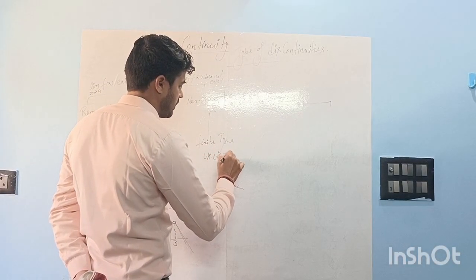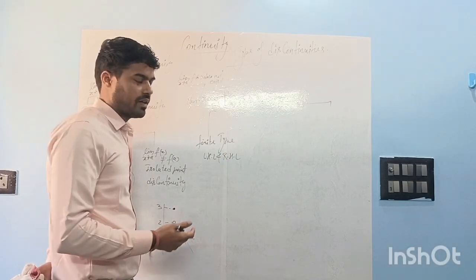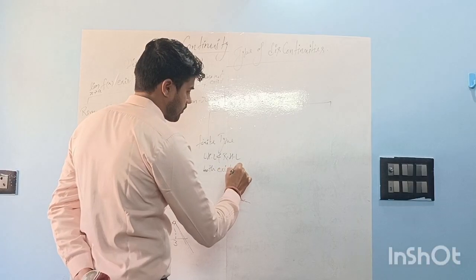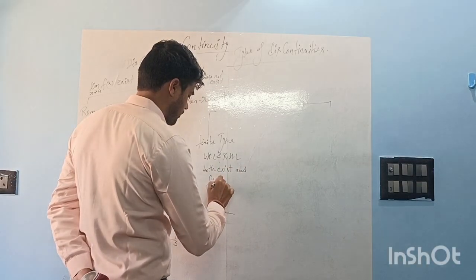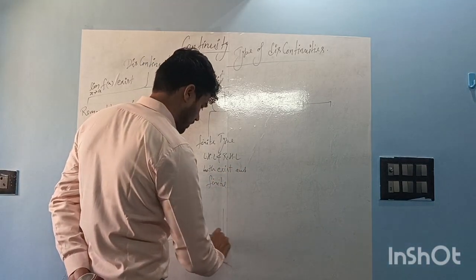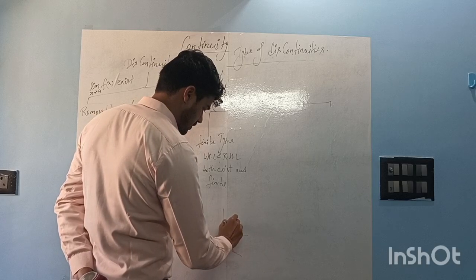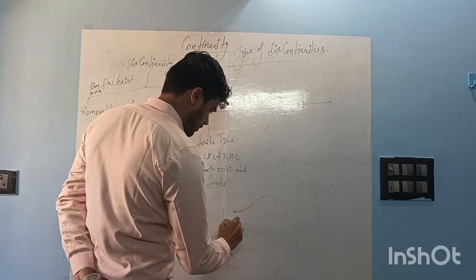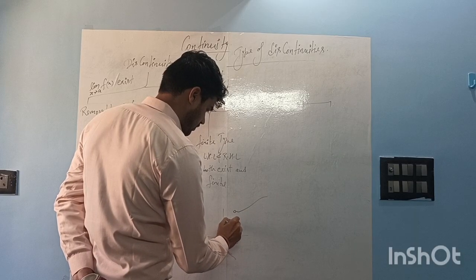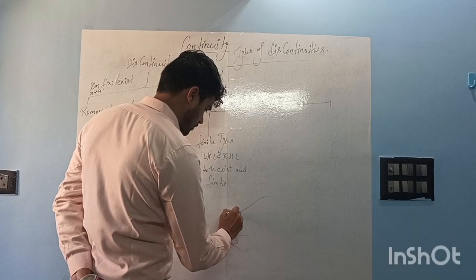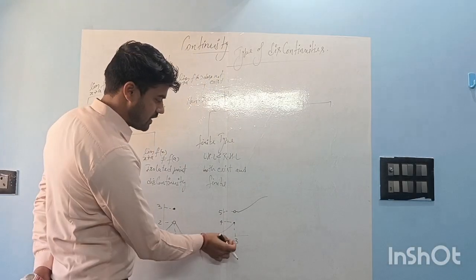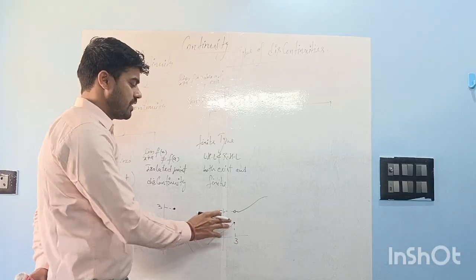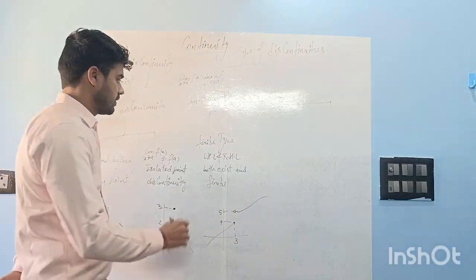LHL and RHL both exist and are finite. For example, something like this. LHL is 4 here, RHL is 5, so both exist and both are finite, right? So this is finite type discontinuity, okay?